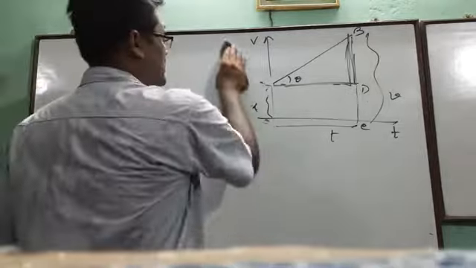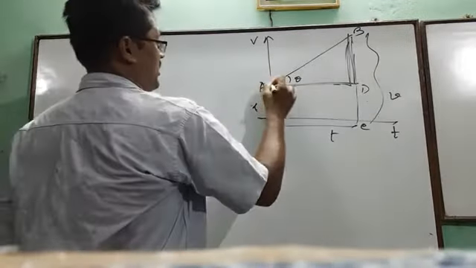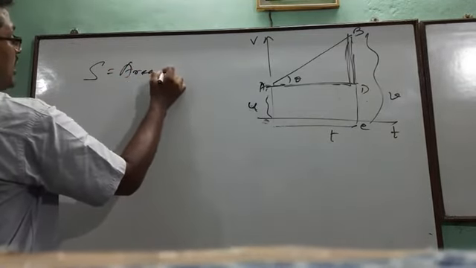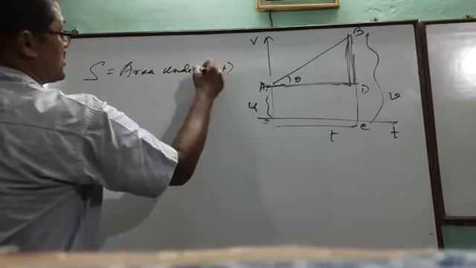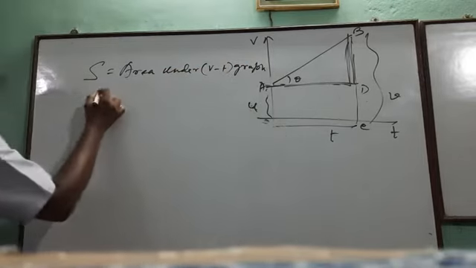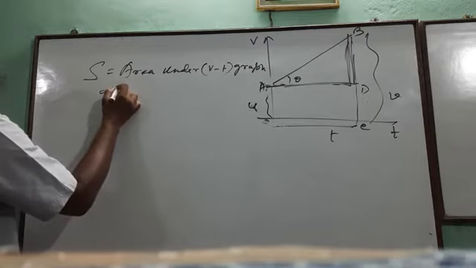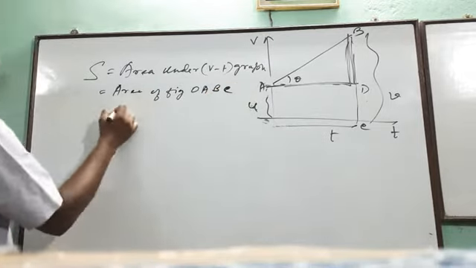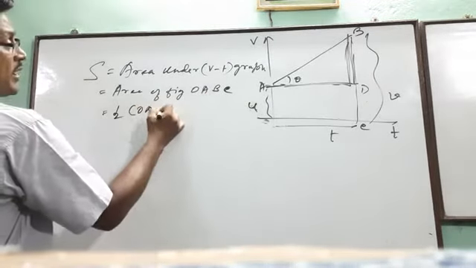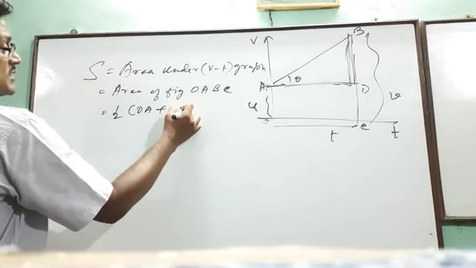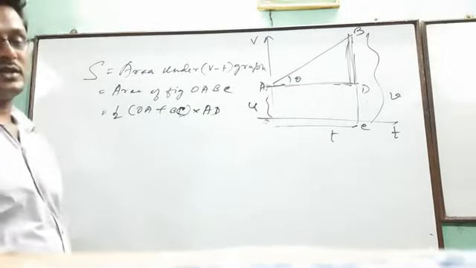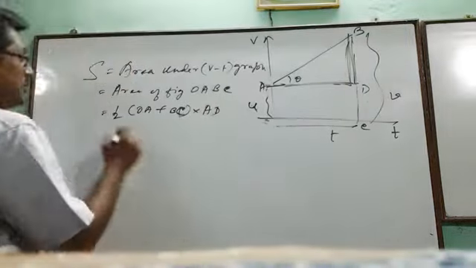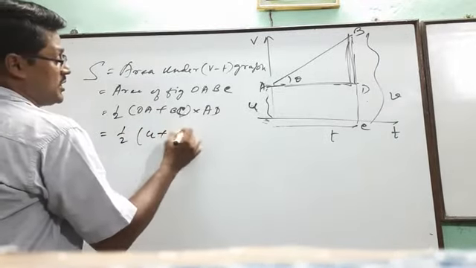Now, what is the displacement made by the particle in this time? We know that displacement equals the area under the V versus T graph. This area of figure OABC is half into the sum of parallel sides into the perpendicular distance. This is the formula for the area of a trapezium. Means half into u plus v into t.